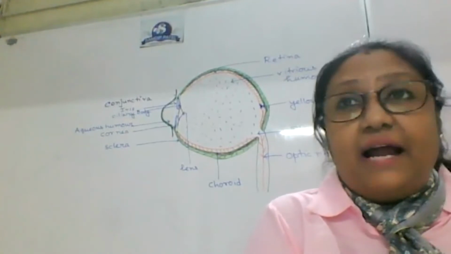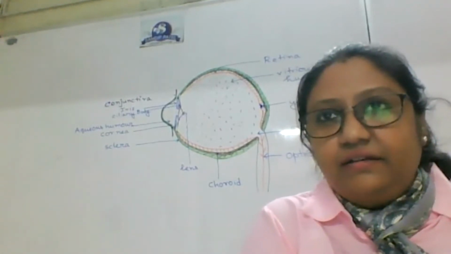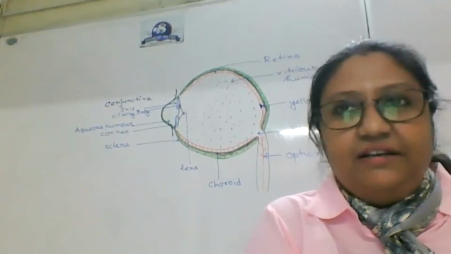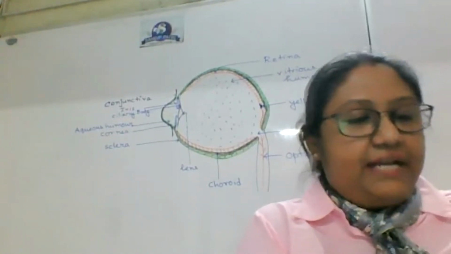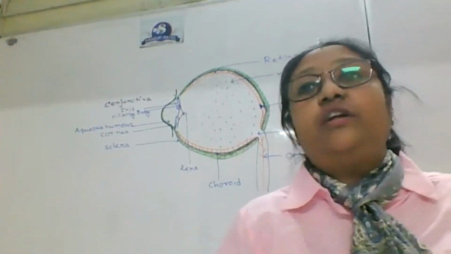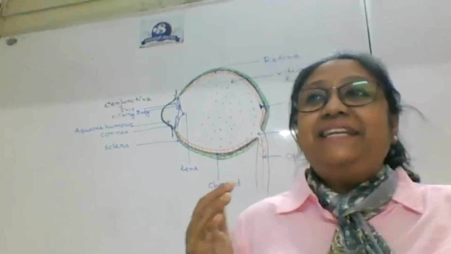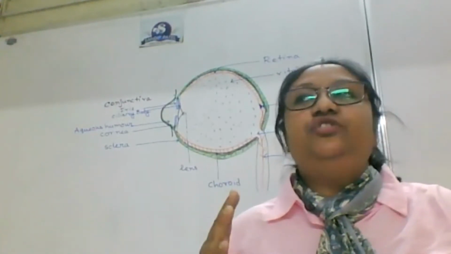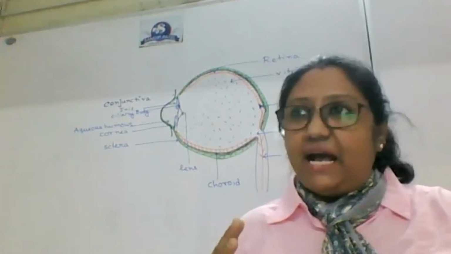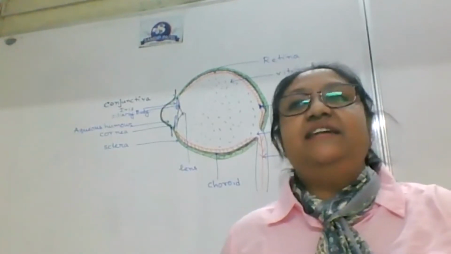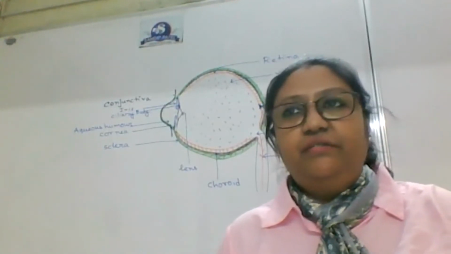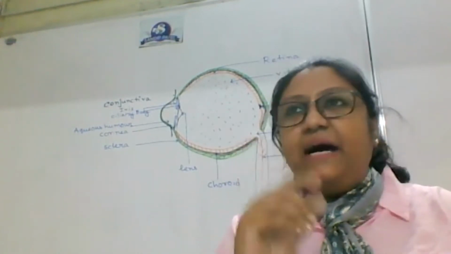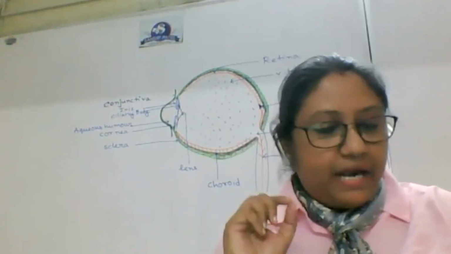But the black part, in my case it is black, everyone is having a different kind of cornea color. That part is mainly responsible for vision. So light can pass through that layer. Cornea is the layer through which light can pass, and sclera is the layer through which light cannot pass. So in our eye, this black part is the most important part.